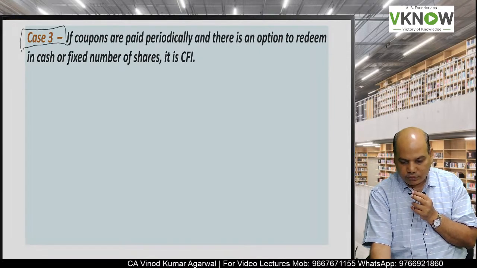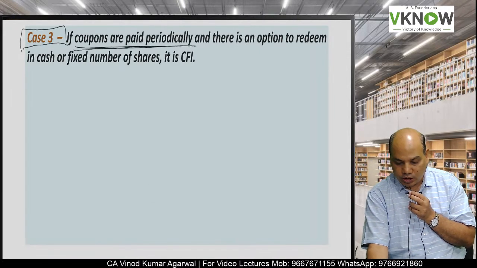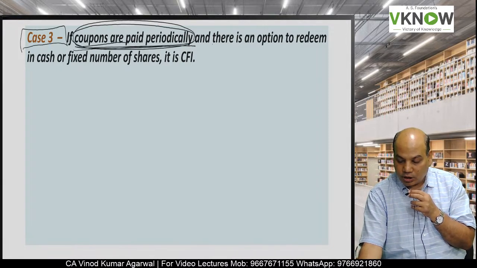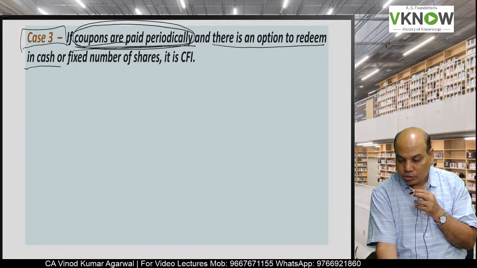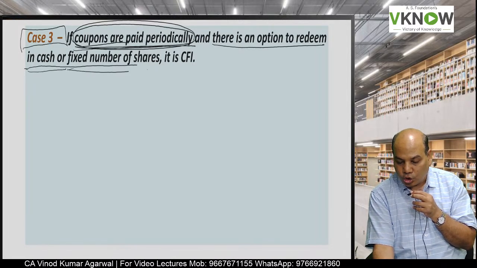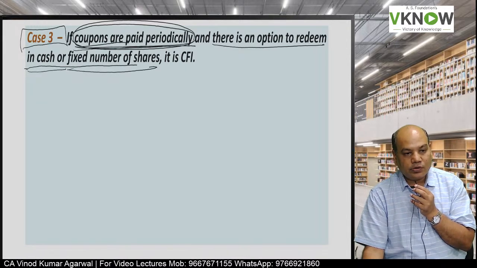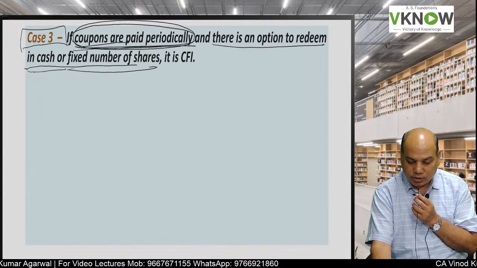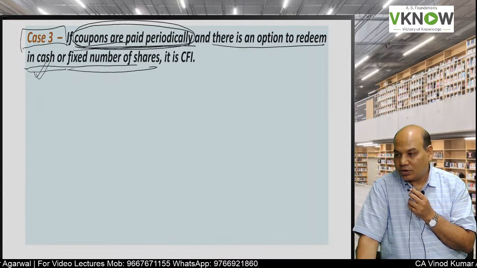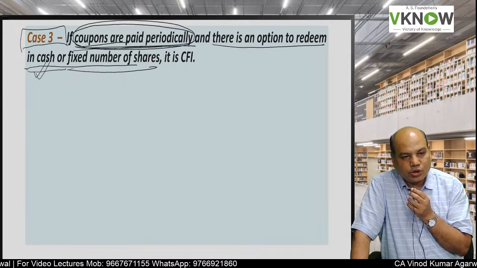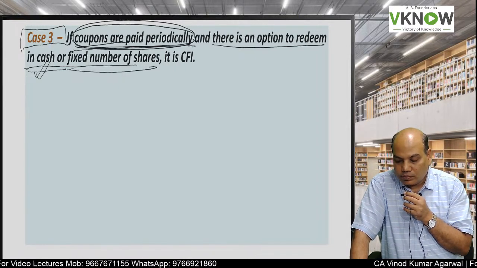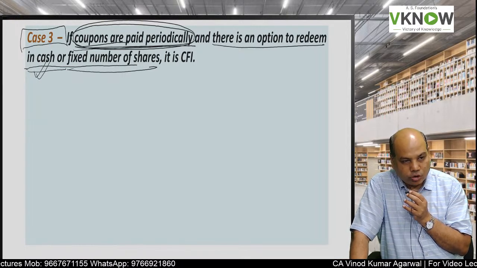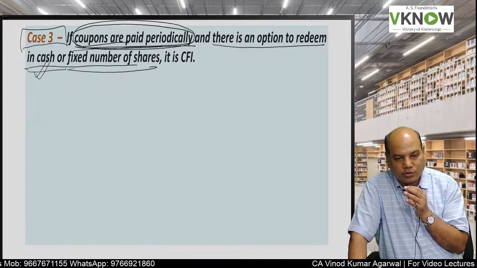Case number 3. If coupons are paid periodically, this portion will be liability, and there is an option to redeem in cash or a fixed number of shares. If the holder decides to get cash, the company has no option but to pay him cash, or a fixed number of equity shares can be issued, or the holder may demand a fixed number of equity shares to be issued.